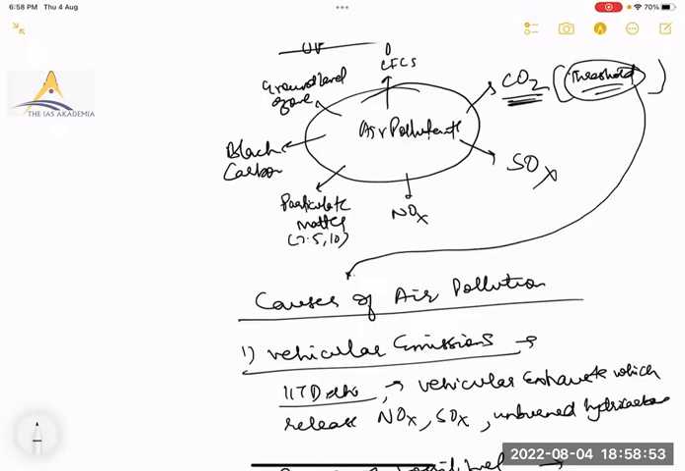Otherwise, if you remember, CO2 has a positive role to play in maintaining our average temperature. So if I mention 2-3 points of the sources of where CO2, SOx, NOx are coming from in that diagram only, then it becomes redundant. Okay, so I should not mention the sources there, and should just write briefly about them. Correct.